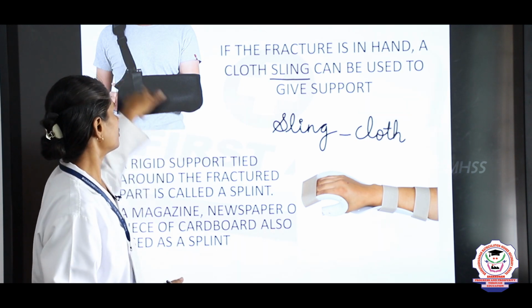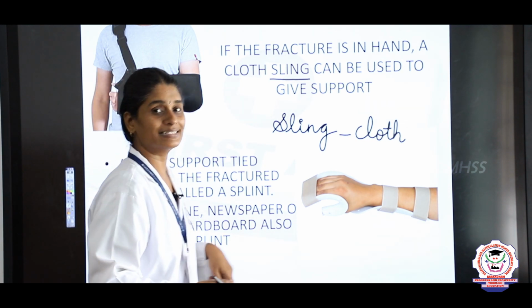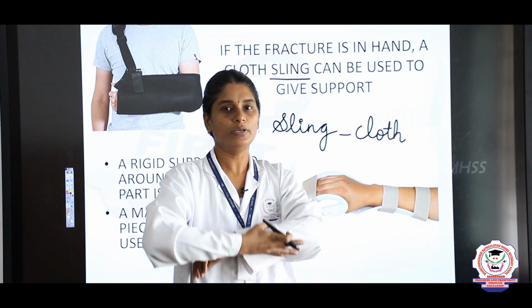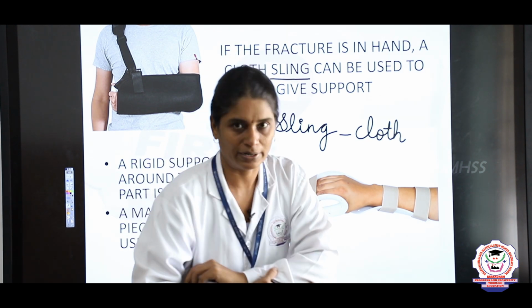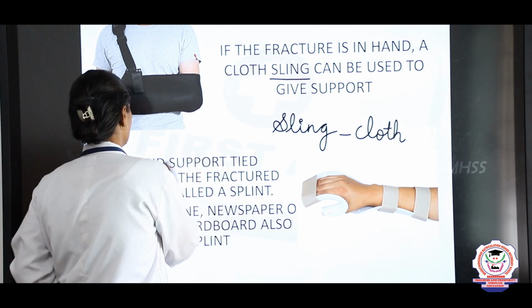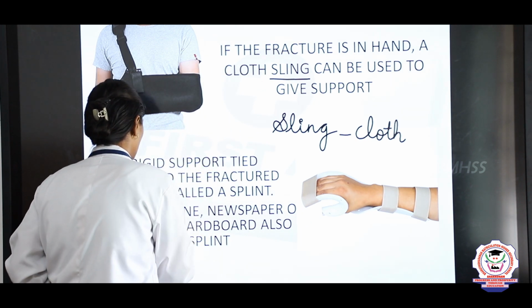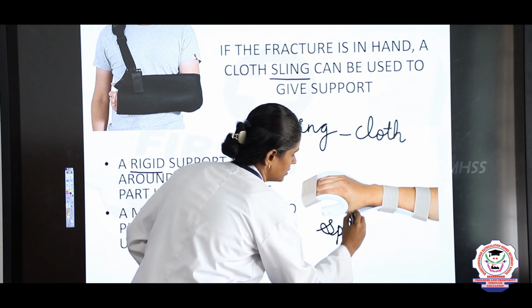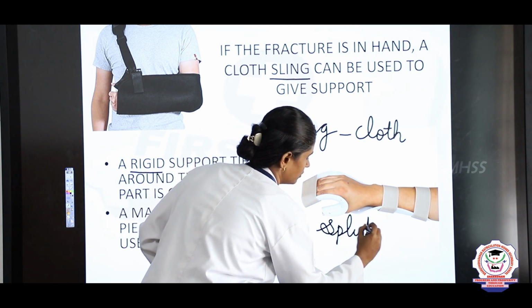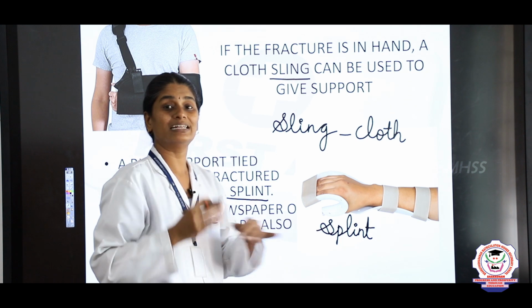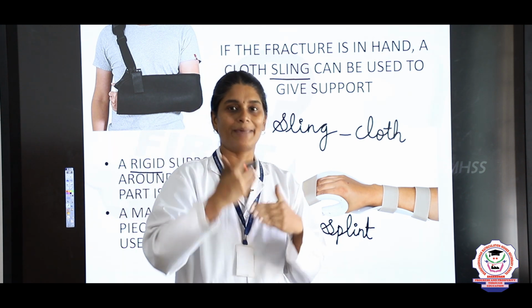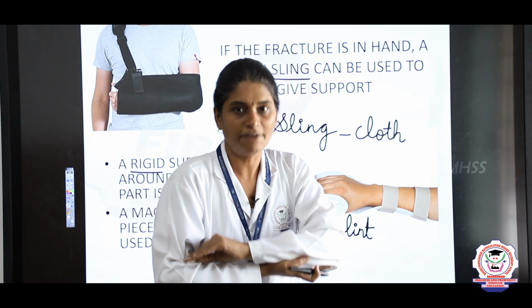So, this thing is called a sling, and a fractured part needs more support because it is on the bone, right. So, we have to tie a rigid support. That is called a splint, S-P-L-I-N-T. A splint is nothing but a rigid support, a hard support. You can even tie a newspaper or a magazine to give support to the fracture.